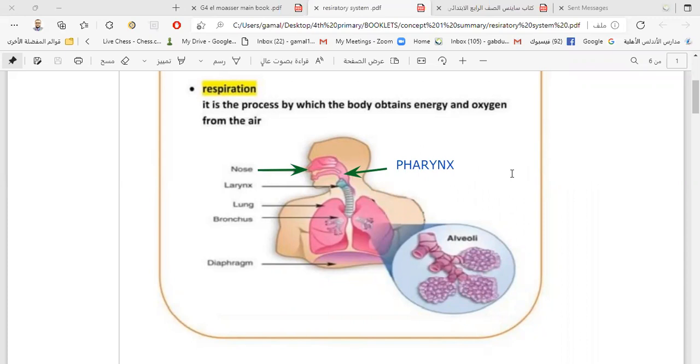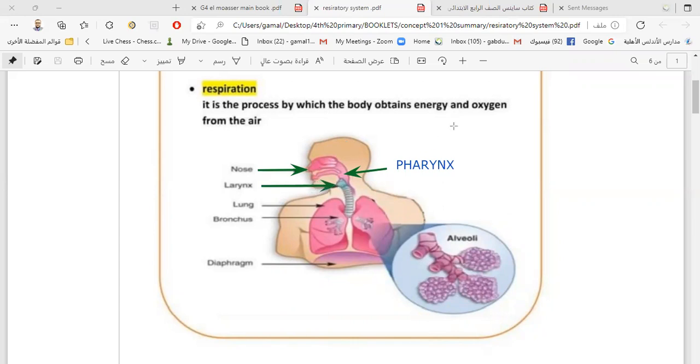Then the air after the pharynx moves to the larynx. As you see here, the air is moving down to the larynx.